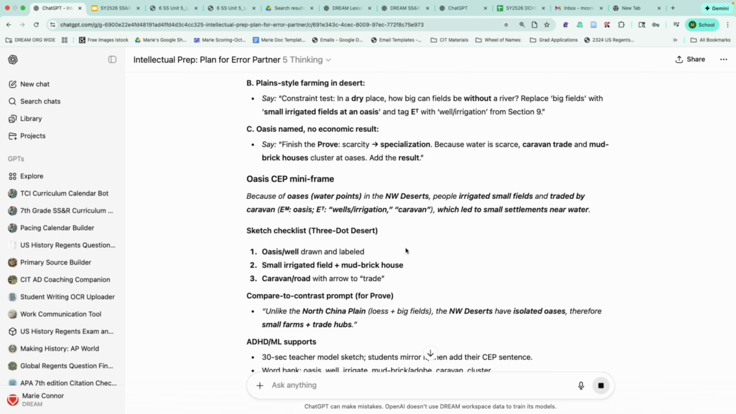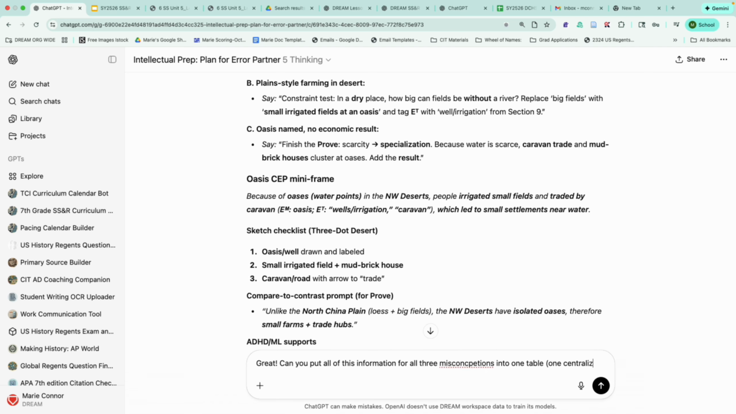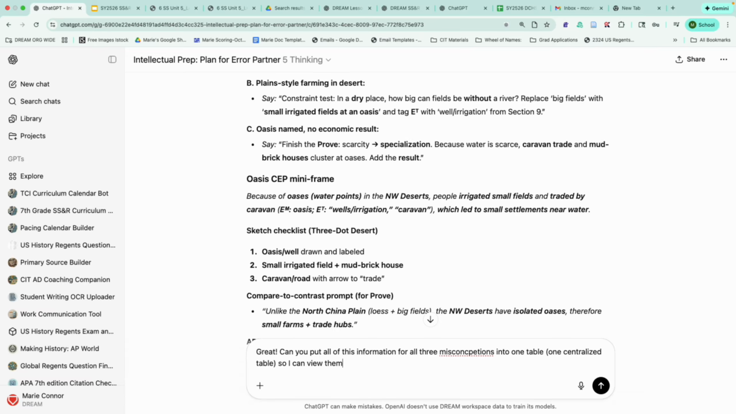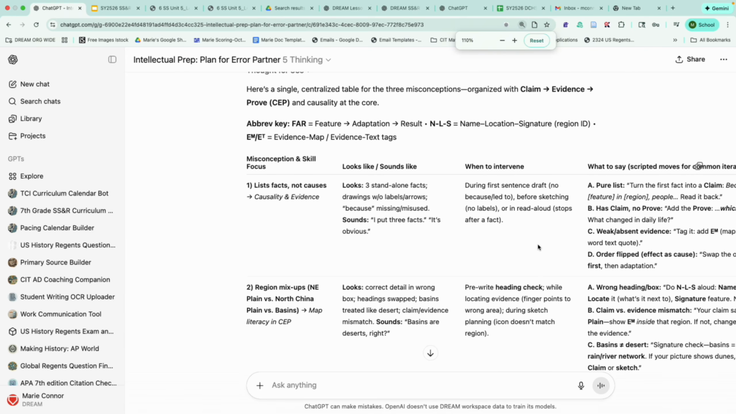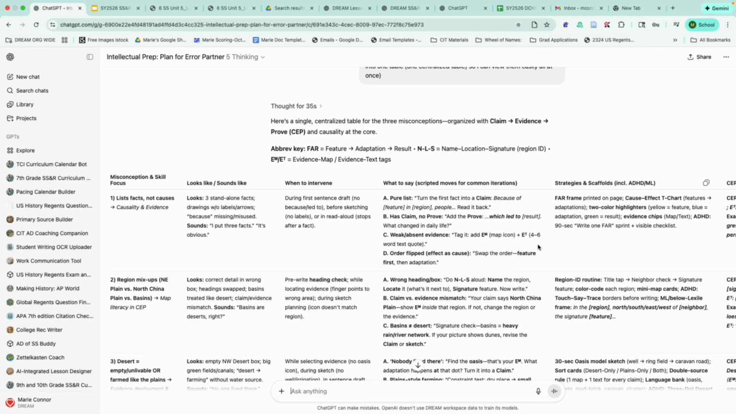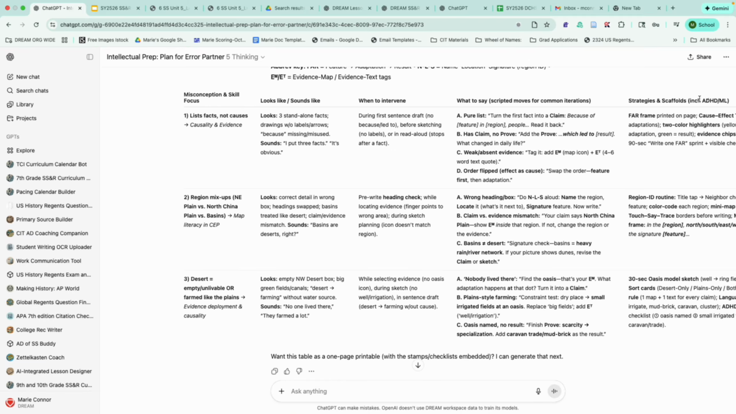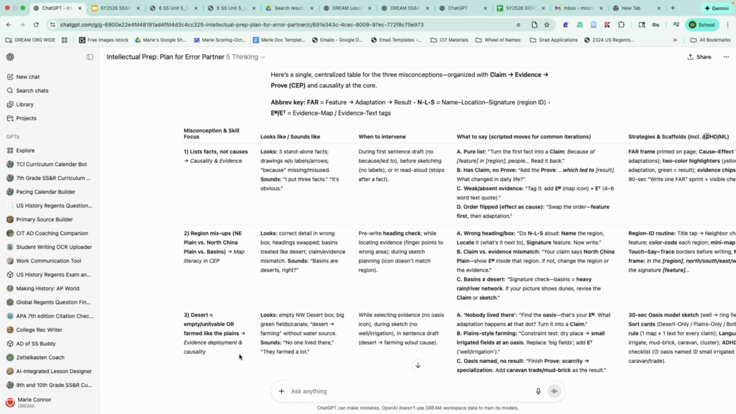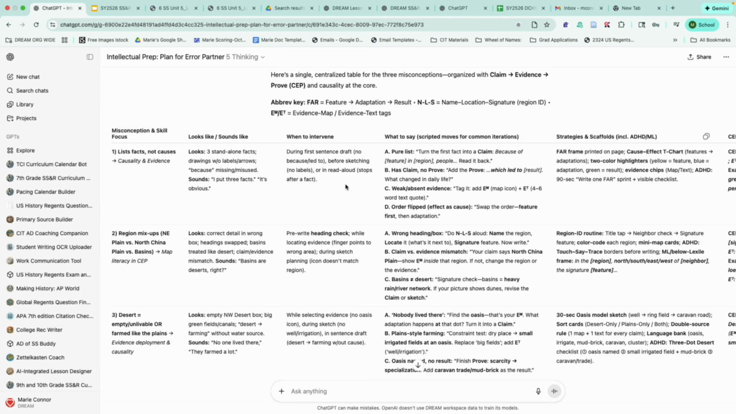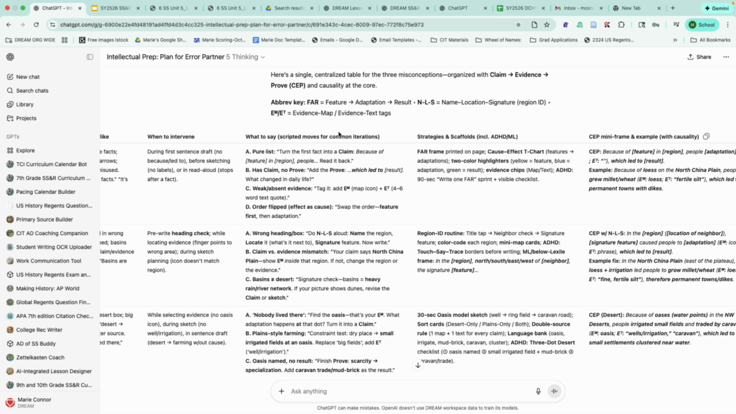What I might ask it is, great, can you put all of this information for all 3 misconceptions into one table, one centralized table, so I can view them easily all at once. And so for me, this is something that I would find a lot more useful in my day-to-day. I could just copy this, right, put it into a table, but now I have my 3 misconceptions, what it looks like, when I might intervene, but most helpfully, what to explain, and some ways that I can frame it if as needed.